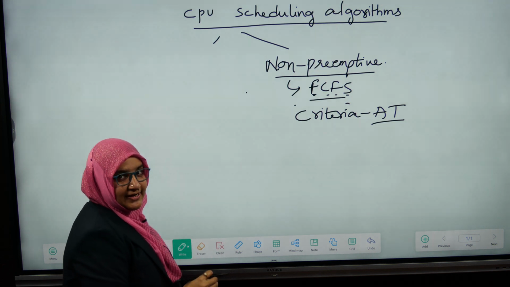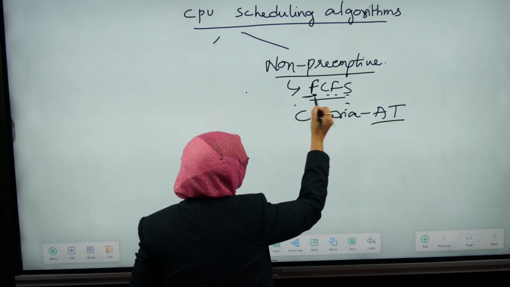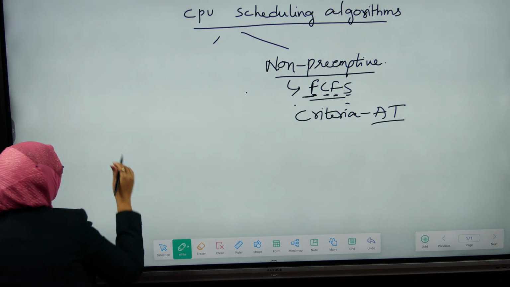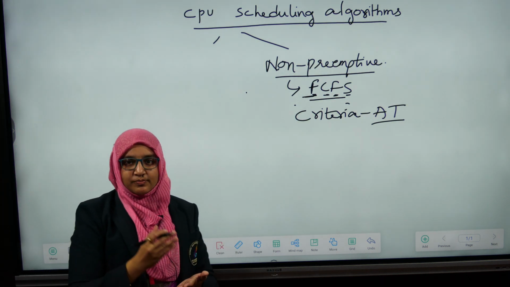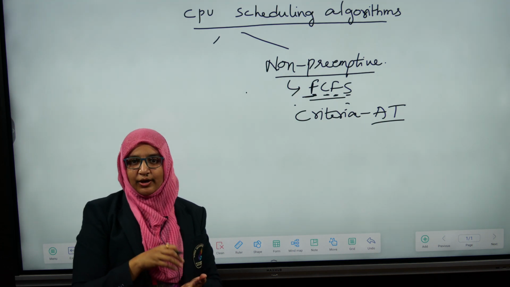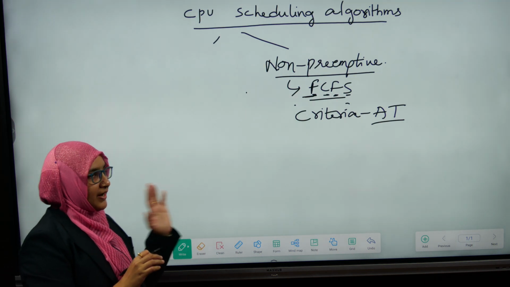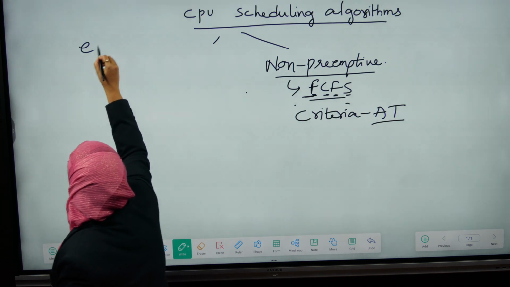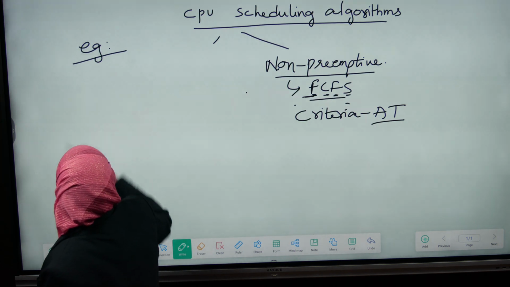Based on the arrival time, as the name itself says, first come, first serve, we decide which process comes into the CPU and which process will wait in the ready queue. Let us discuss with the help of an example.